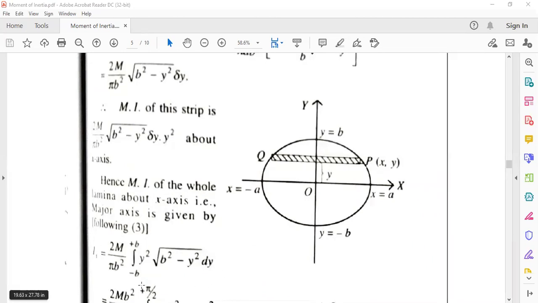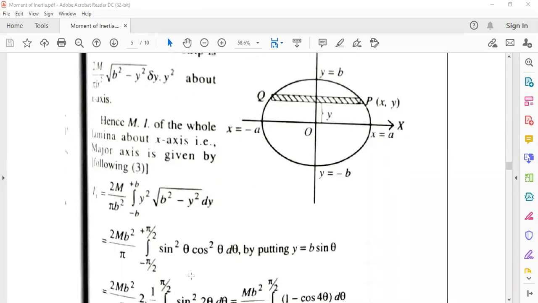Sir, what is a lamina? Lamina means conic, any conic is called a lamina. Okay. Conic means circle, ellipse, anything is like the conic. Here they have told that conic as lamina.